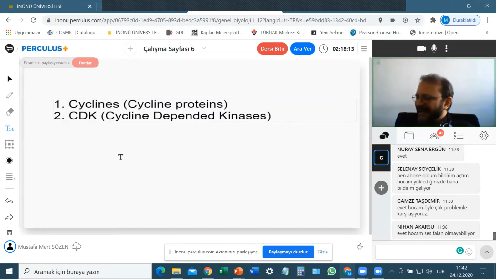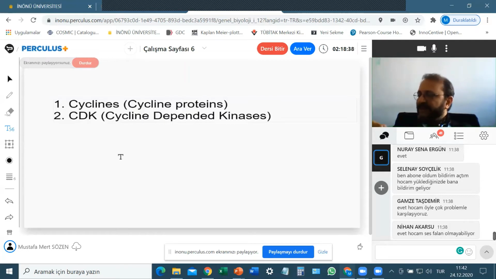So CDKs are kinase enzymes which require other proteins to be activated. Those proteins which CDKs need are called cyclins, okay? So we have a group of enzymes. Those are kinase enzymes. They phosphorylate their target proteins, so they activate them.